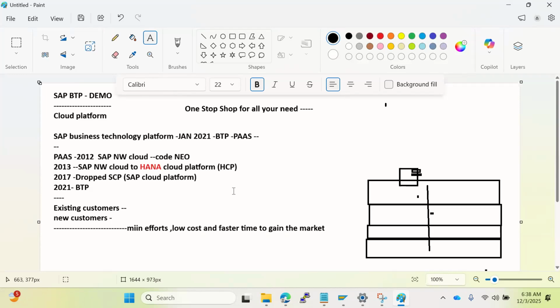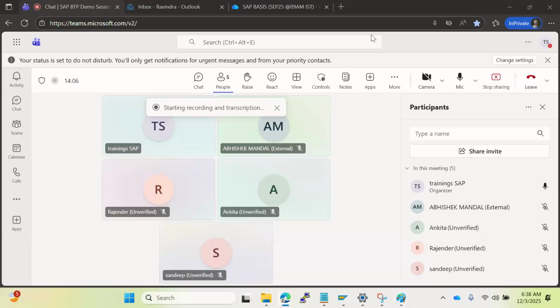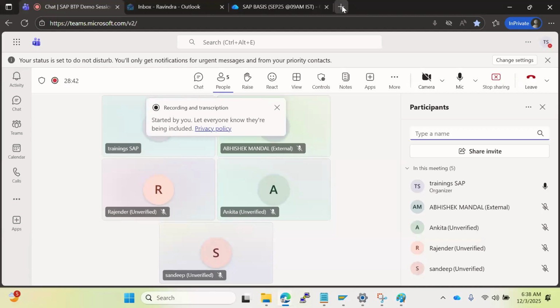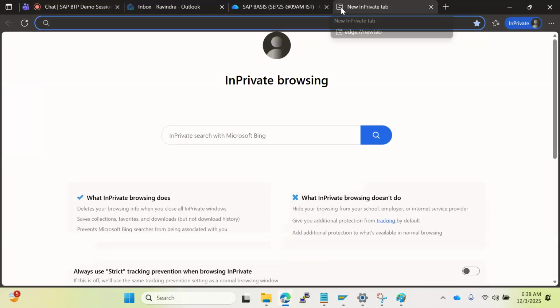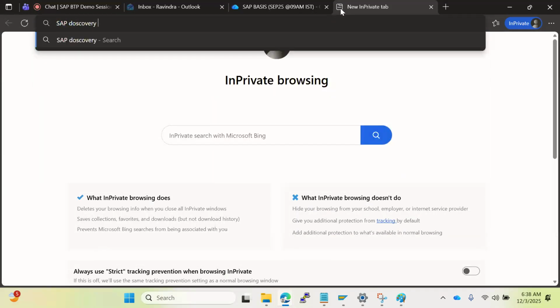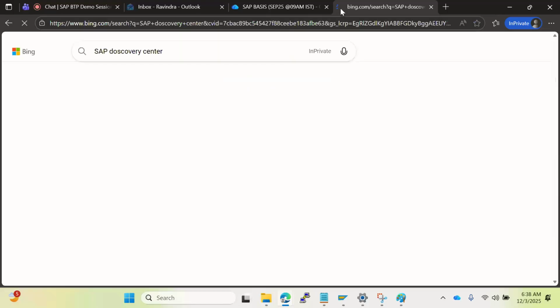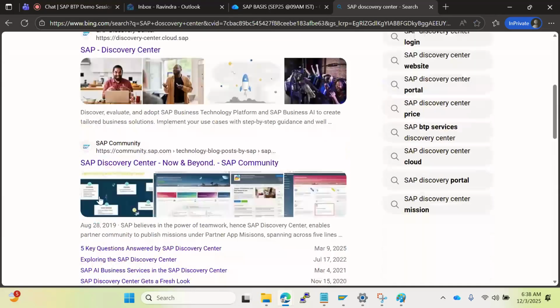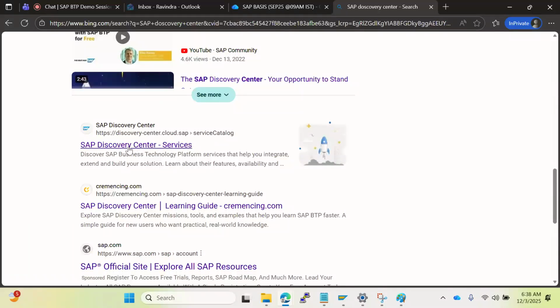Sir, you are saying that everything is available in the BTP. Where can I check what services and solutions they are providing in the BTP? If you go to the SAP Discovery Center, you can see the full list of SAP-provided BTP services.